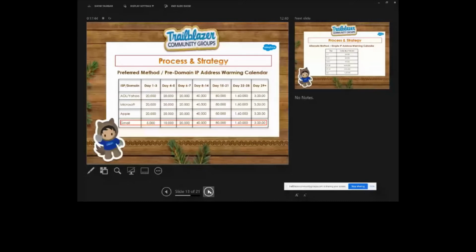Slowly you are increasing, and if you can maintain this, then it will work. You have to make sure that you are maintaining it from the start, so you retain more control. Here you can also see that, on the basis of the segment, Gmail is slower. So you can prepare your best plan for warming on the basis of this calendar.